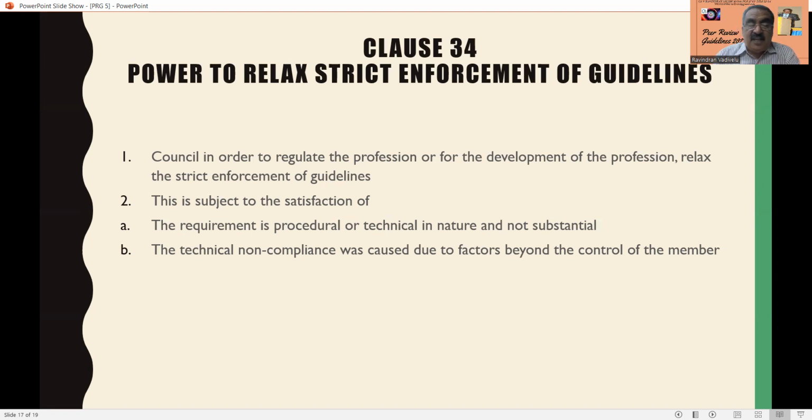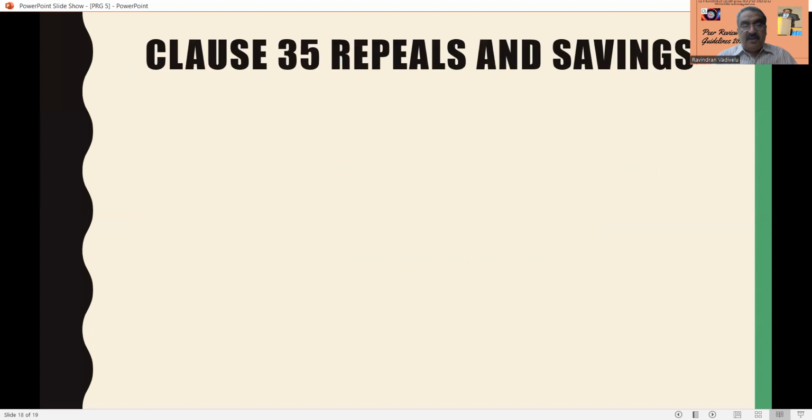Then there is technical non-compliance caused due to factors beyond the control of the members. Suppose there is any error in the system, a technical mistake. You cannot treat that as non-compliance. Suppose a virus has attacked the system. So these are the factors that go beyond the control of the members.